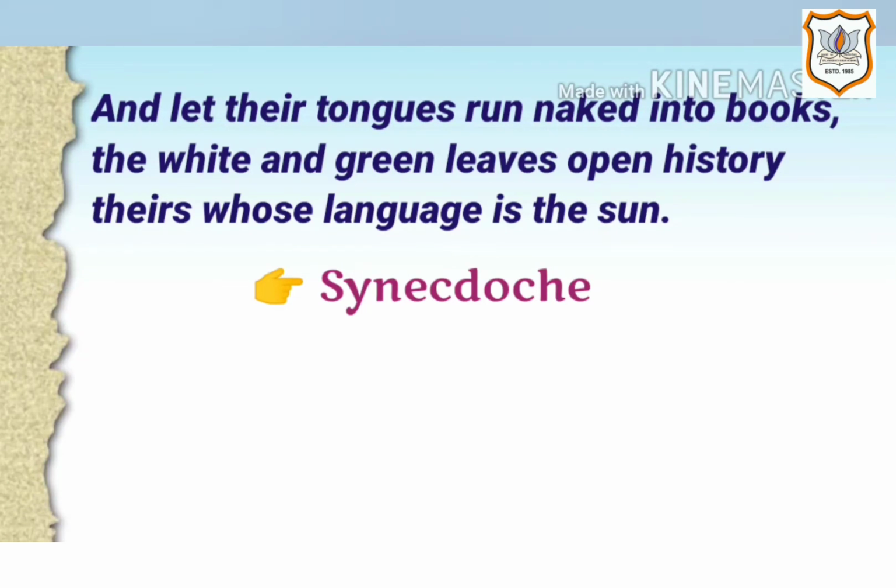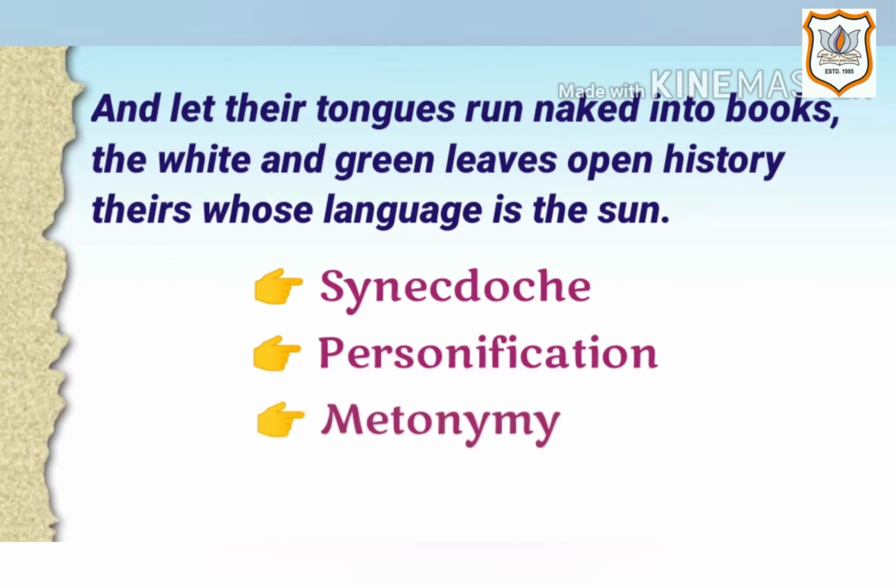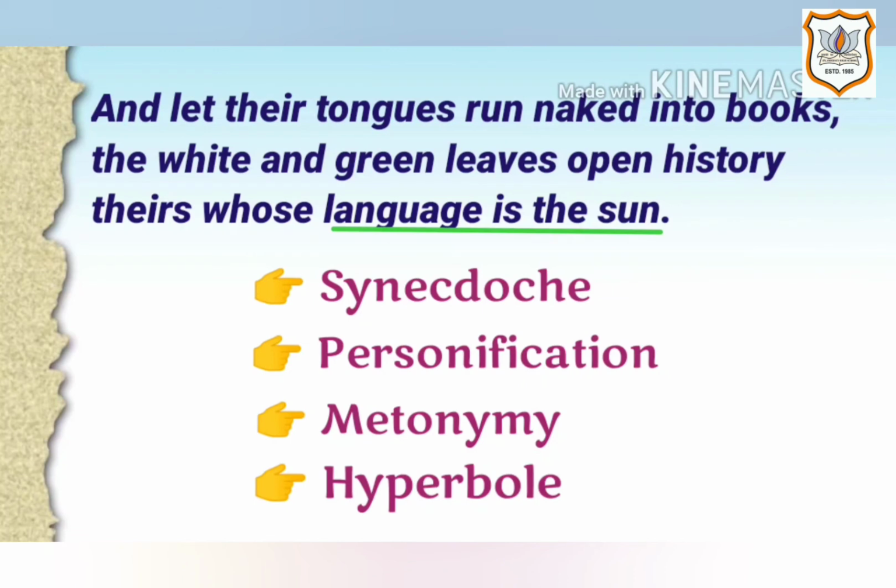Another figure of speech here is personification because inanimate nature and sun are given the human quality of teaching. Another figure of speech here is metonymy because run naked represents freedom. Another figure of speech here is hyperbole because there is an overstatement that their language is the sun.